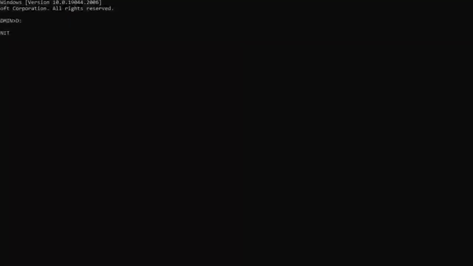Now the working directory is going to change to this location. CD, the full form of CD is change directory, and I'm changing it. So now it has changed. Earlier it was C users admin. Now the working directory has changed to this one.